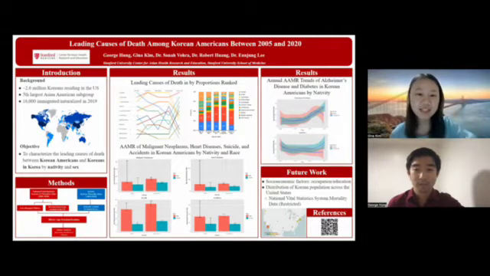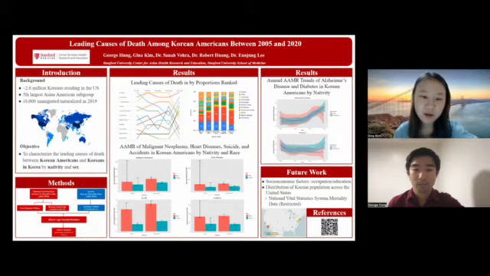To begin, as of 2021, there are 2.6 million Koreans residing in the US, making Korean Americans the fifth largest Asian subgroup in the US today. And that number is only rising because 16,000 Koreans immigrated and became naturalized citizens in 2019 alone. And as can be seen on the map, the Korean population density, depicted by shade of blue, is one of the darkest shaded countries, comparable to that of South Korea itself.